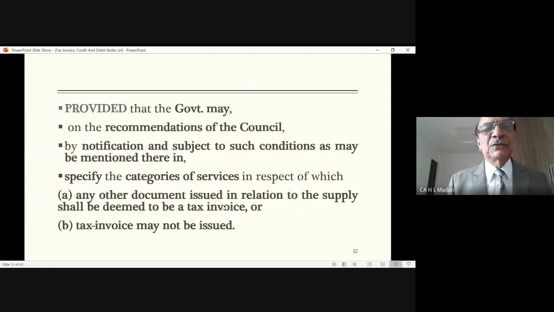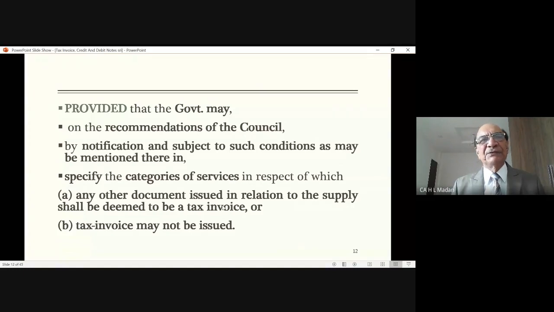Then there is the same clause that the government may, on recommendation, notify certain categories of services for which any other document issued in relation to the supply shall be deemed to be a tax invoice. It means the government may say tomorrow, don't issue a tax invoice for such and such services. For such services, do not issue any tax invoice, but whatever document is issued in the routine of that business will be treated as a tax invoice.